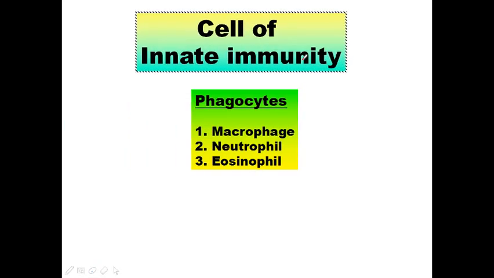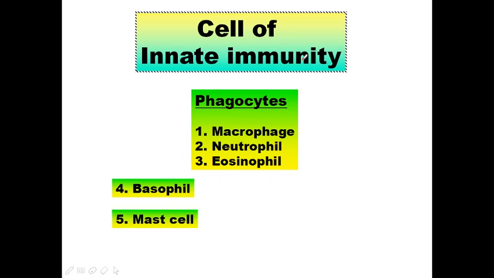What are the cells of the innate immunity? They are macrophage, eosinophil, neutrophil, basophil, and mast cell. There is NK cell too and LAK cell too.